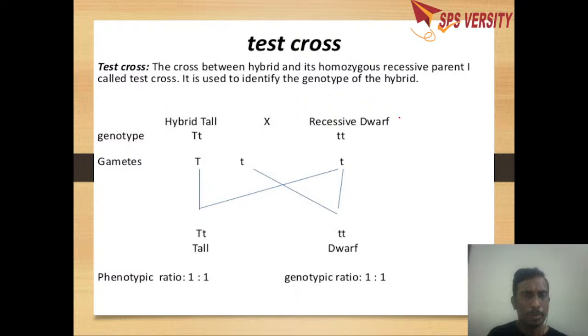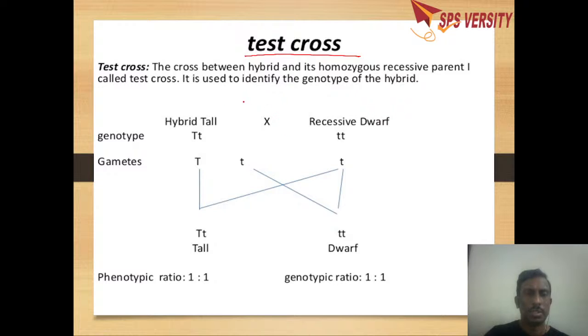And in this monohybrid cross, if you don't know the genotype of the F1 hybrid, that is, it is an unknown genotype, then to find out the genotype of the F1 hybrid, we perform a test cross.